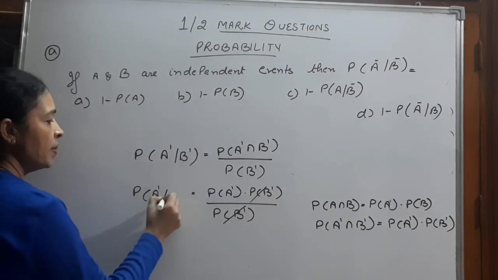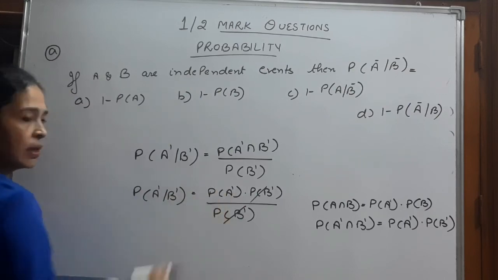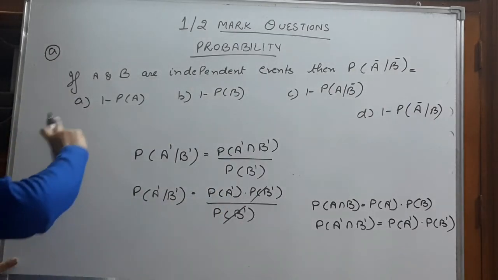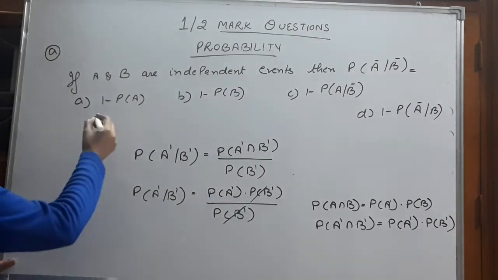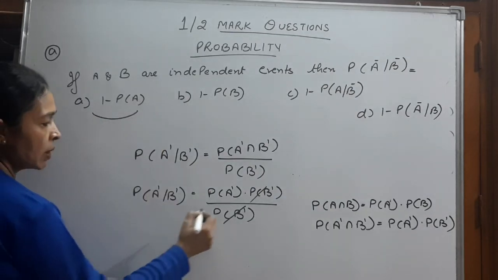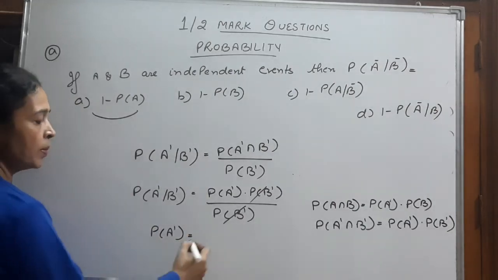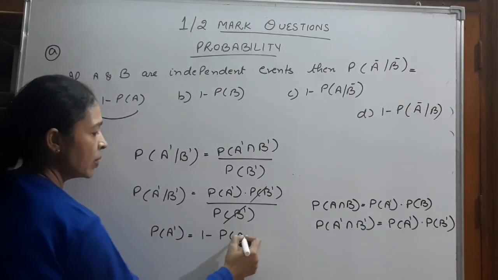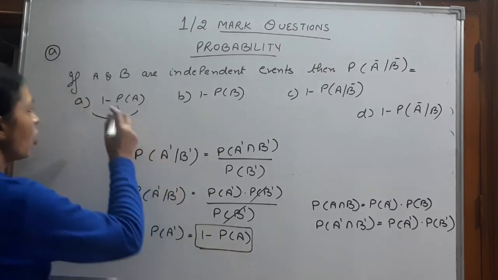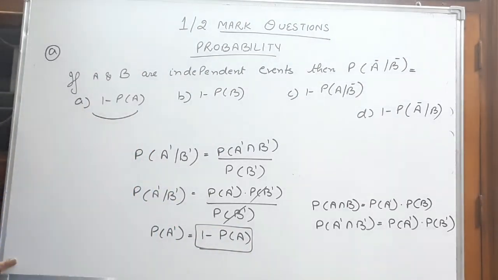So what is probability of A complement when B complement? It is probability of A complement. Which is the correct option? Our answer is probability of A complement. And what is probability of A complement? 1 minus probability of A. Therefore, option A is our correct option.